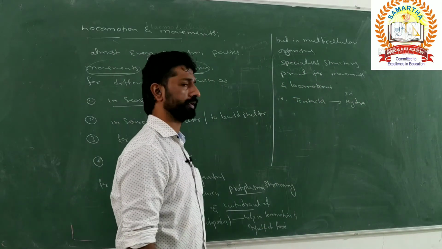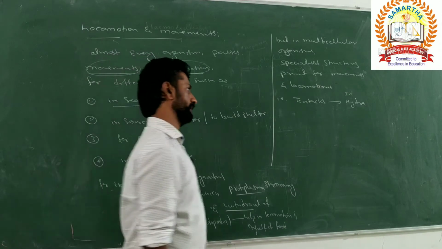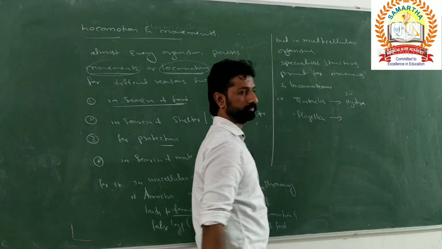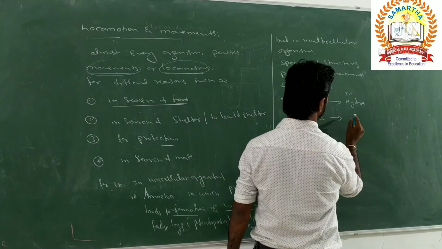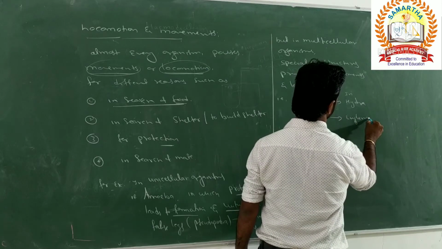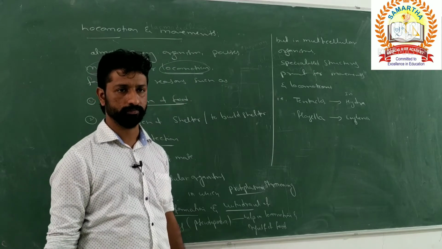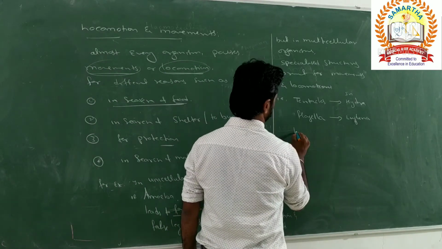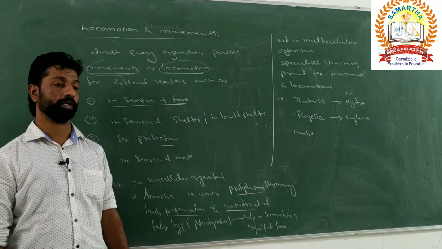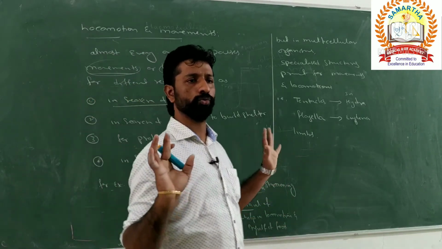What about other higher organisms? Only tentacles? Flagella, where? Yes, flagella in case of Euglena and then Paramecium. Okay, so there cilia or flagella will be present. Next, limbs. Limbs are the main locomotory organs present in the higher organisms. If you take the example of human beings, we have two pairs of limbs, right?